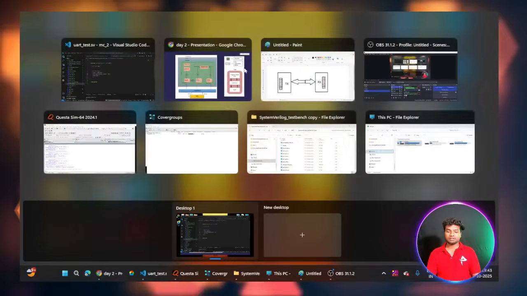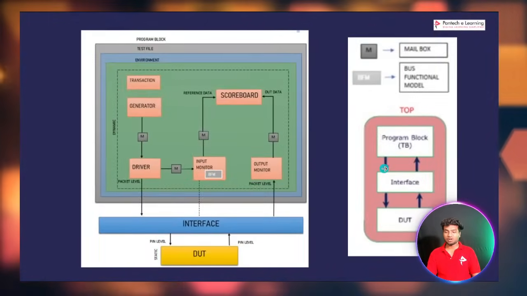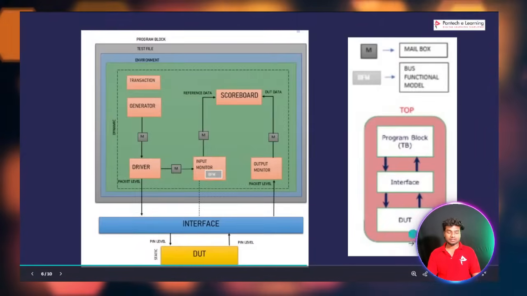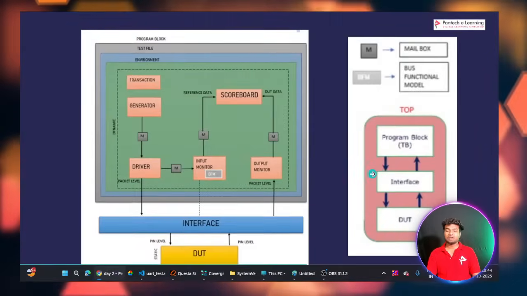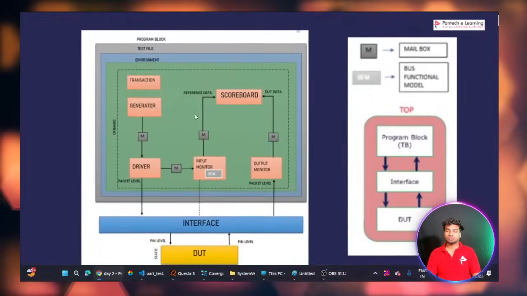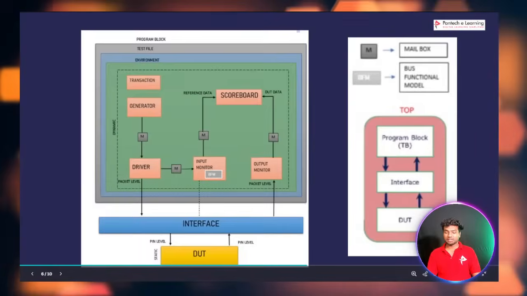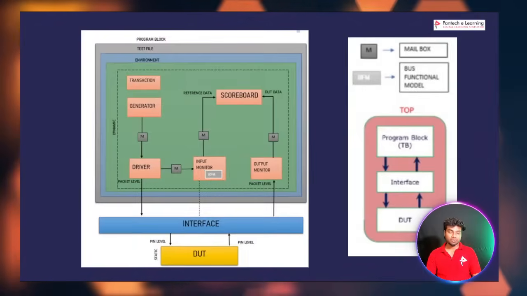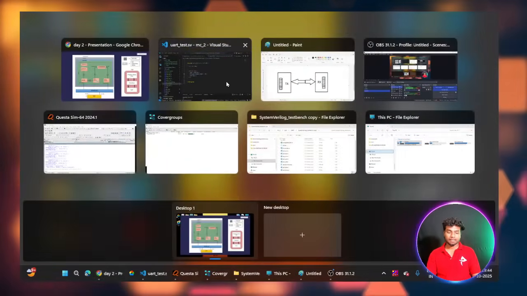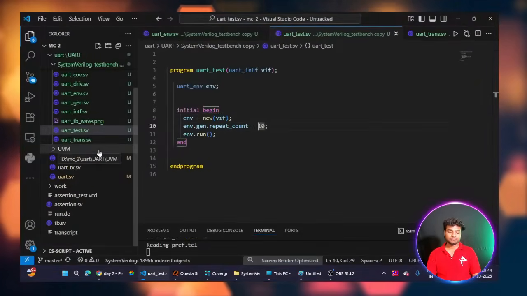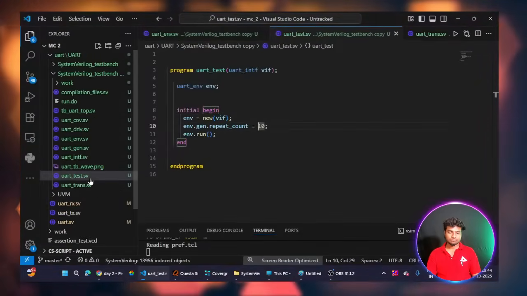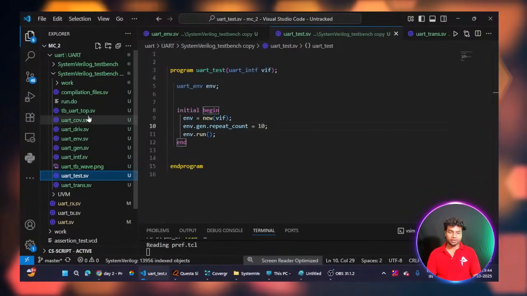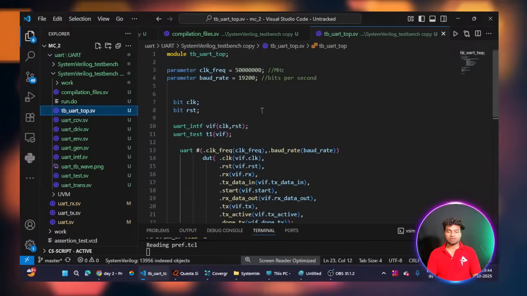This is the UART program test bench block, and the interface block we already saw. The DUT we already saw in yesterday's class. We completed these blocks, and now we will move to the top module. Inside the top module we have three blocks: the program block, the interface block, and the DUT block. I will show you the top module.